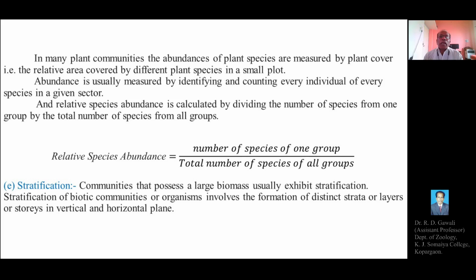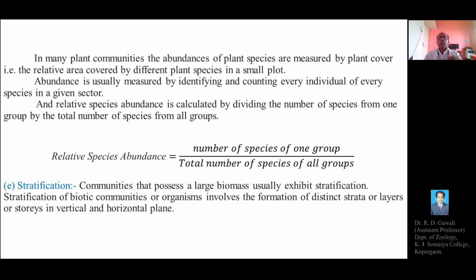While measuring species abundance in plant communities, we will have to measure the total number of plants of the community, and also the relative area covered by different plant species in a small plot, means